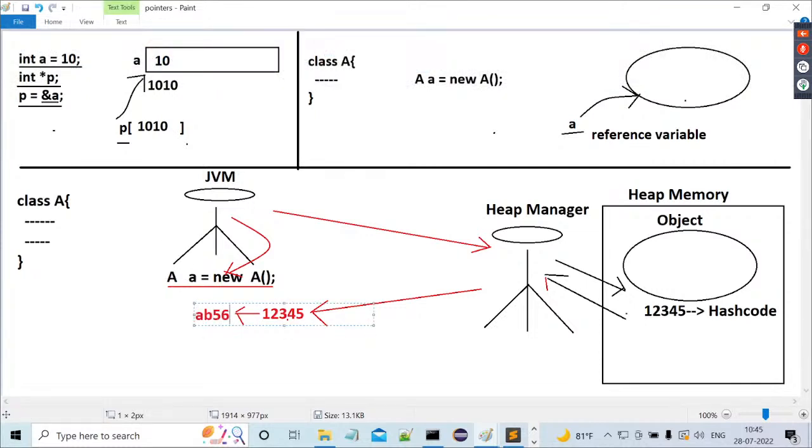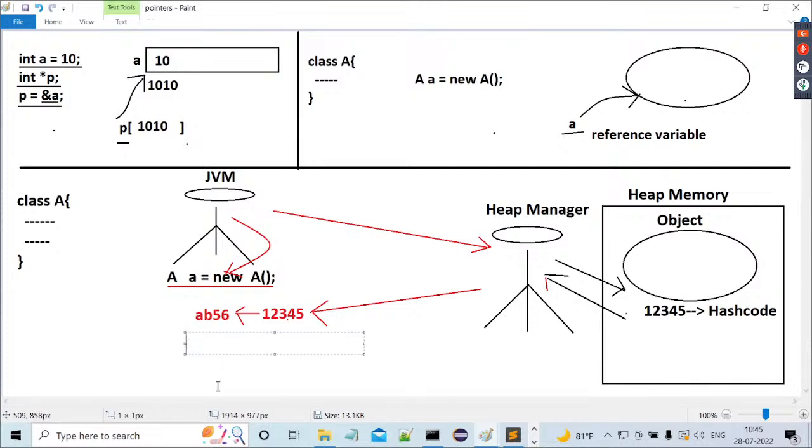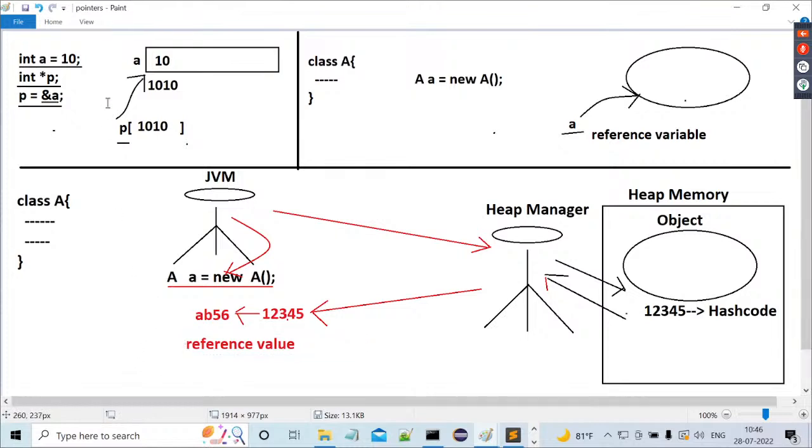Say for example, AB56. It's not an exact hash code value, but assume it. This is the hexadecimal form of the hash code. The JVM is converting the hash code into its hexadecimal form. AB56 is a hexadecimal form of the hash code. Now the generated hexadecimal form of the hash code is called the reference value of an object.